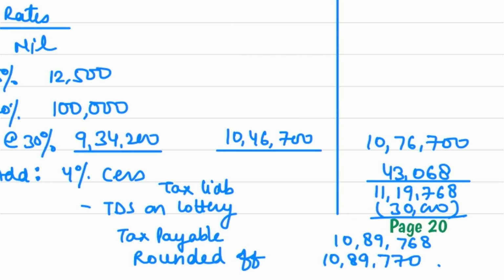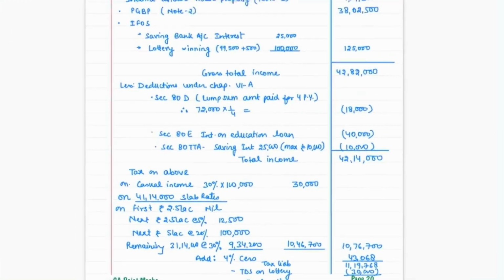So the remaining tax payable is 10,89,768. And we can round it off also, right? If you remember that section, you can write 288B also, otherwise it is fine. So this 10,89,770 is our tax payable.